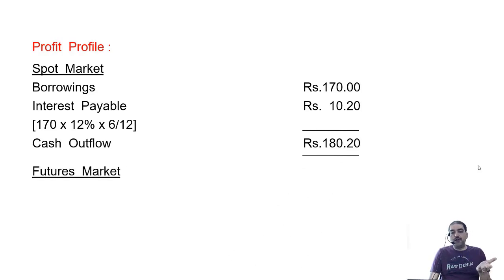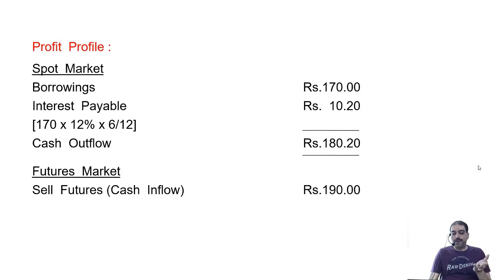I will be selling the futures at 190, so there will be a cash inflow. If dividend is there, then that will also be taken into consideration, but dividend is not there. So cash inflow is 190, cash outflow is 180.2. So there is a difference of 9 rupees 80 paise, which is my profit or the net cash inflow.